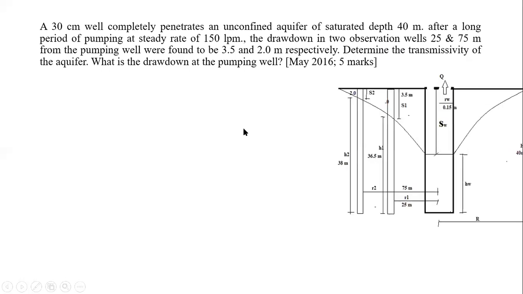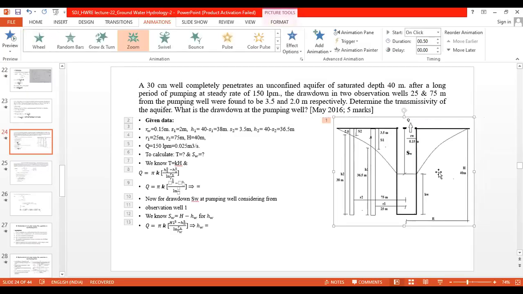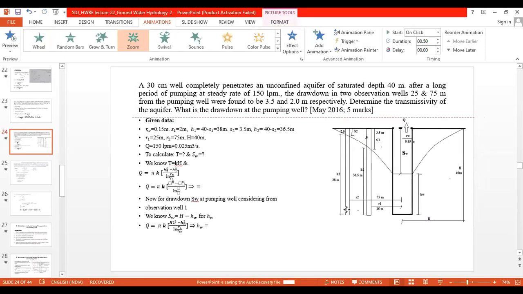So, the solution. Firstly we will go for the sketch. I had drawn the sketch over here. I will take it somewhat towards the left hand side so that it will be visible, and at the same time I will make it somewhat larger, enlarged.